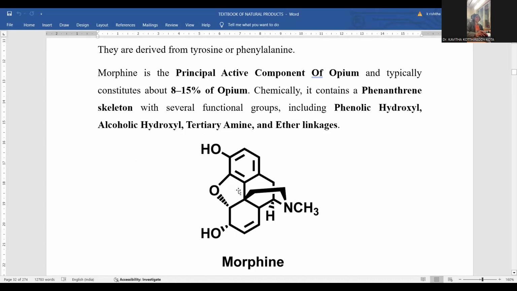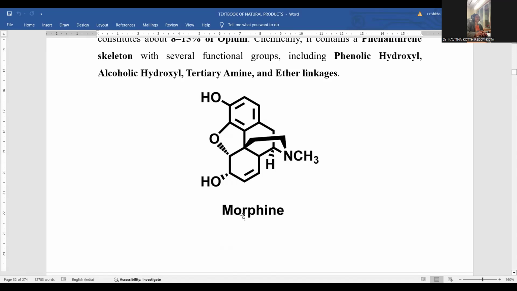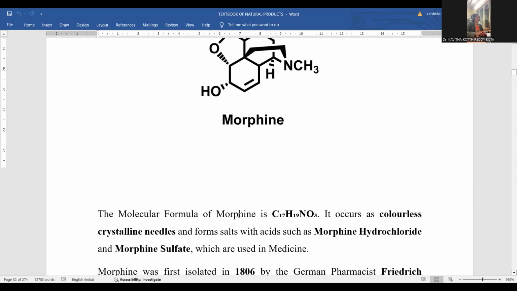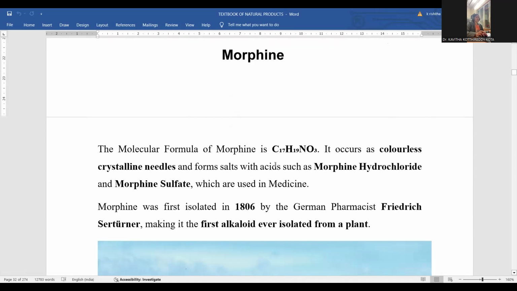This is about the entire chemical skeletal structure for this morphine molecule, where you can locate the phenolic hydroxyl and simple hydroxyl and ether linkage. It is the tertiary amine. The phenanthrene skeletal nucleus is indicated for this morphine molecule. The molecular formula of morphine is C17H19NO3, right? 17 carbon atoms, 19 hydrogen atoms, 1 nitrogen, and 3 oxygens are located in this morphine compound.